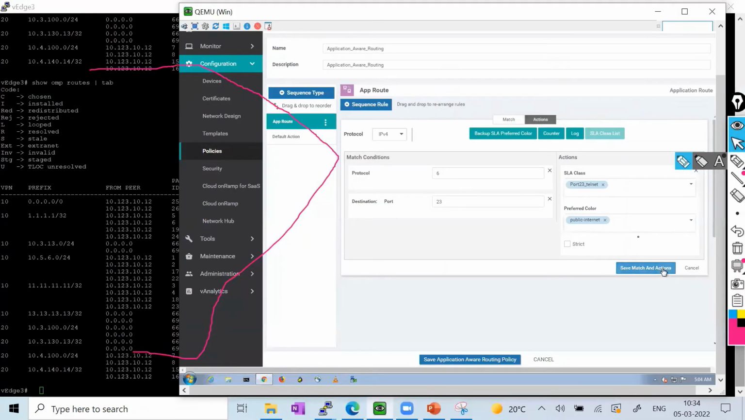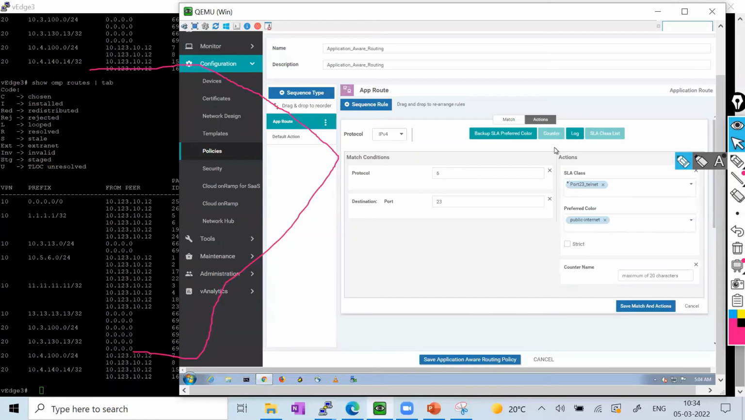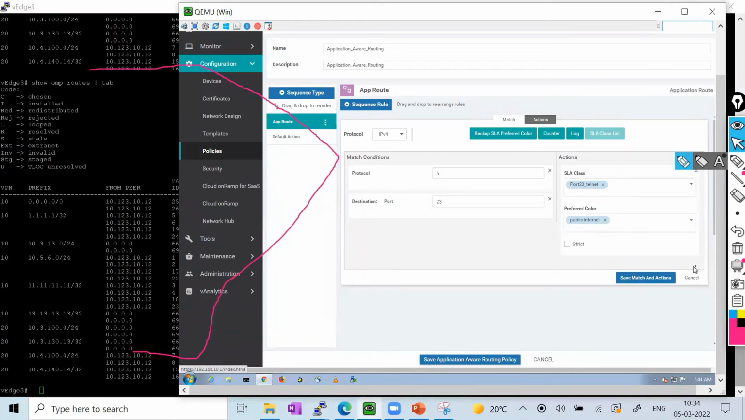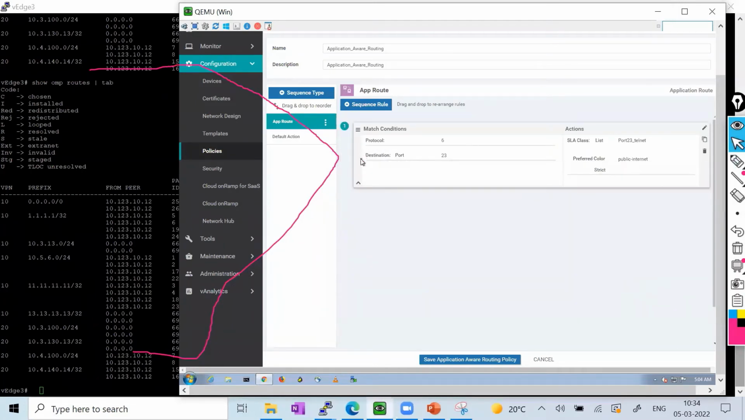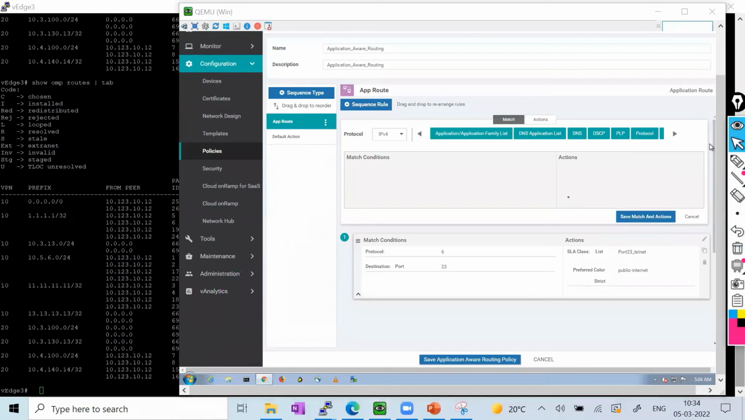I'll just click save and match. I can also use counters if I want to call any counter, but here it is not really required, so I'm not going to use a counter. Probably in QoS we will require this. So I'll just save and match. So the first condition I have defined here is for port 23. Now, similarly, I'm going to do the same for port 80.